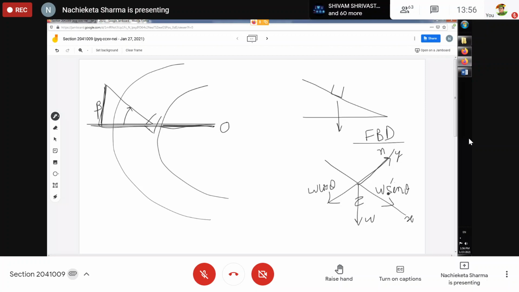But now I am not going to take a set of inclined axes, but I will take only horizontal and vertical axis while drawing my free body diagram. Why? Can anybody say why I will do that like that?